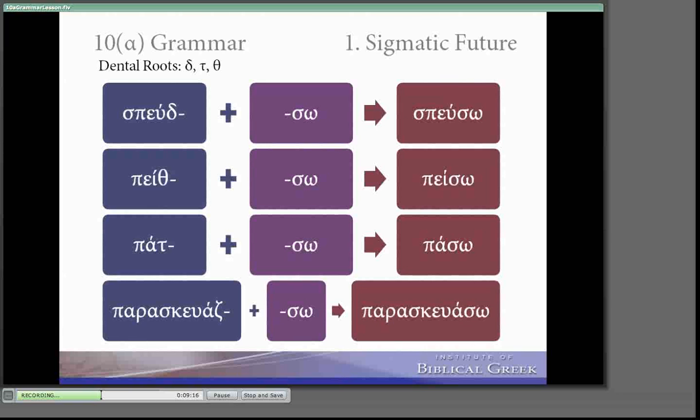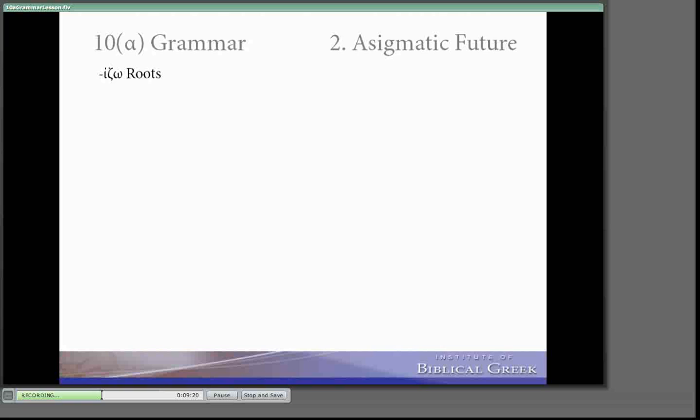Now, unfortunately, that is not true with iso verbs. If that zeta is preceded by an iota, something different will normally happen, although it doesn't happen with baptizo, but it does happen here with comizo. With comizo and other iso verbs, the zeta dropped out, leaving the sigma, and then for some reason they stuck an epsilon in there.